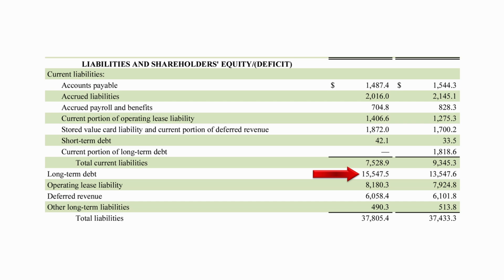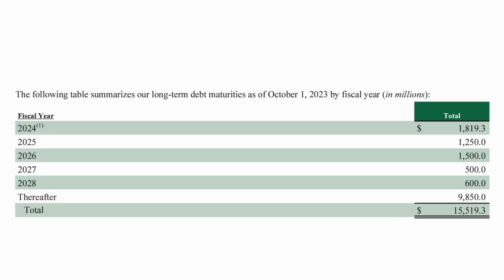Starbucks also pays a dividend every year. Let's check the debt maturities to see if the dividend is safe or not. Starbucks must pay $1.8 billion in 2024, $1.25 billion in 2025. This is almost half of the free cash flow, so the dividend will be safe.